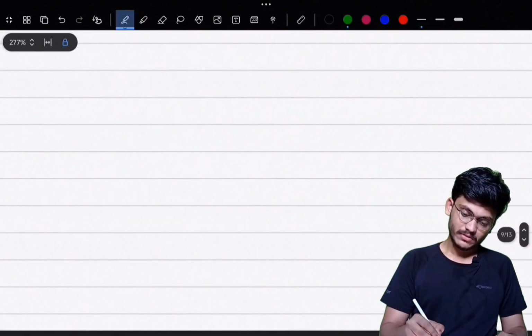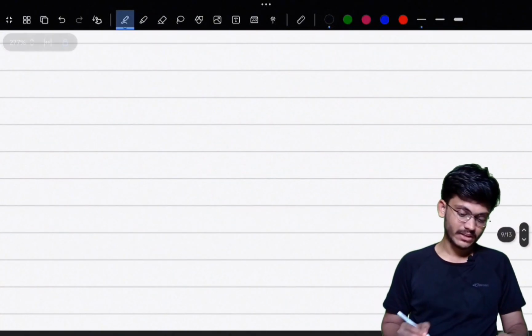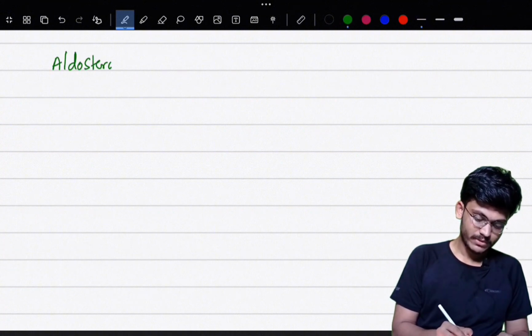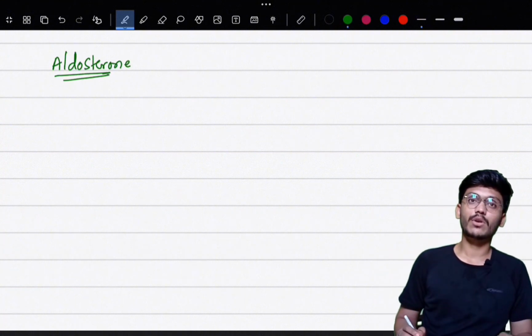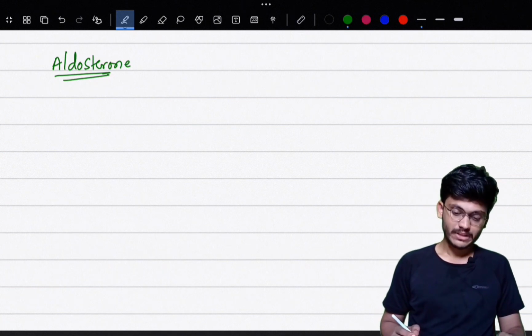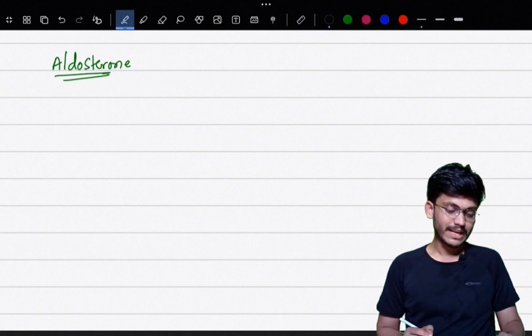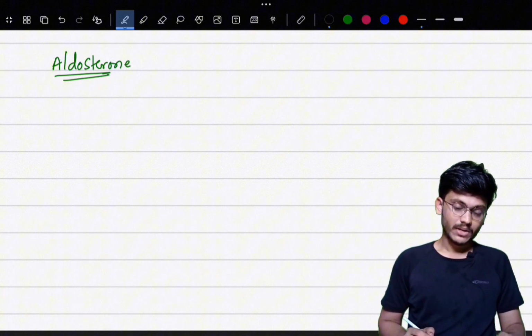Now the next set of symptoms are because of decrease in aldosterone. First we'll study the physiology of aldosterone action, and then we'll find out what the clinical and laboratory findings will be after there is a decrease in aldosterone.